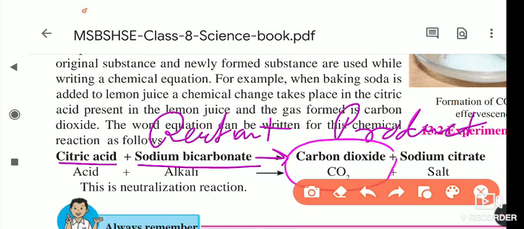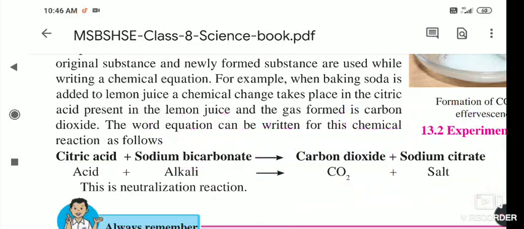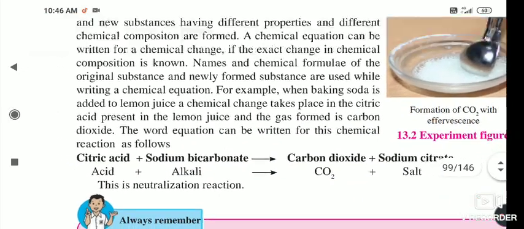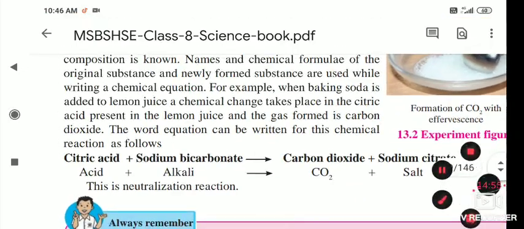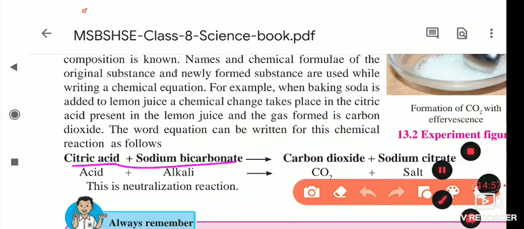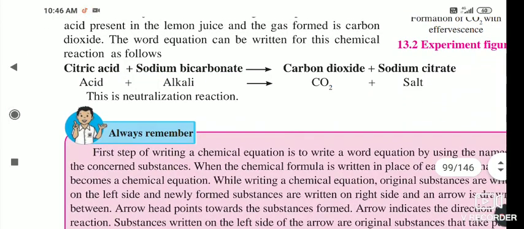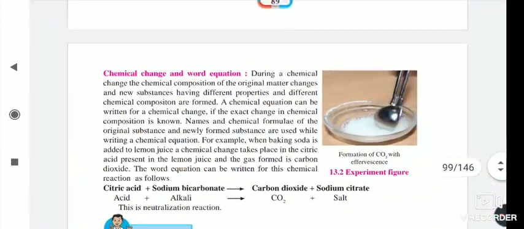Carbon dioxide gas evolves from that, and sodium citrate, that is the salt, is formed in this chemical reaction. This reaction is called a neutralization reaction, because here the citric acid and the sodium bicarbonate react: acid plus base is equal to salt plus water. Water also forms, but this is actually a neutralization reaction.